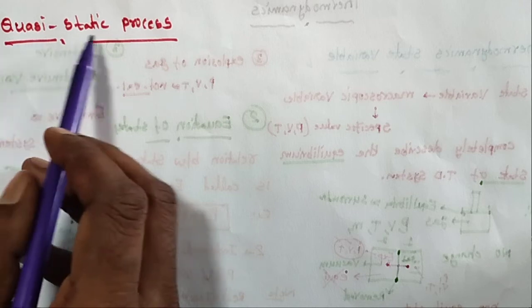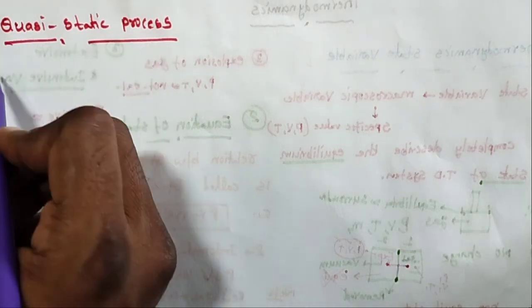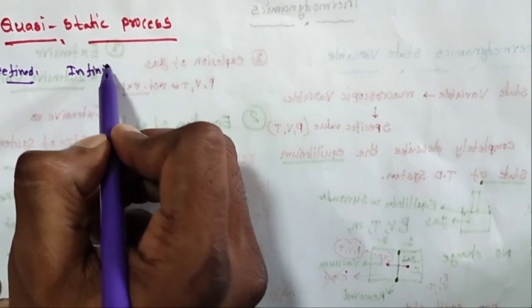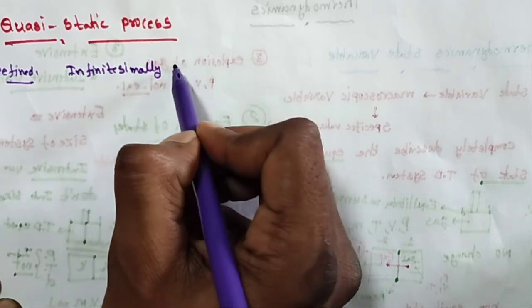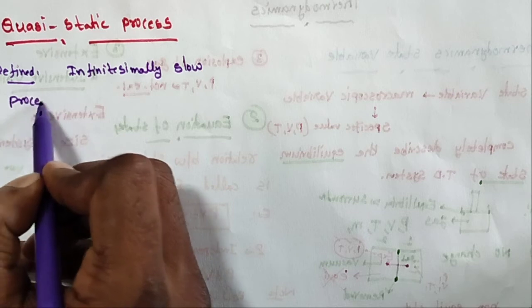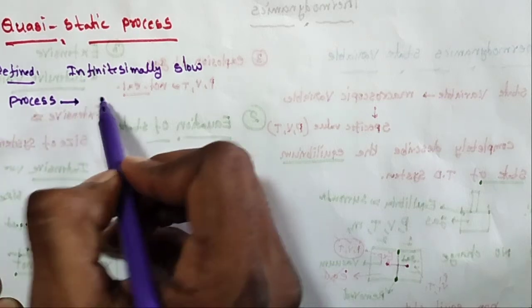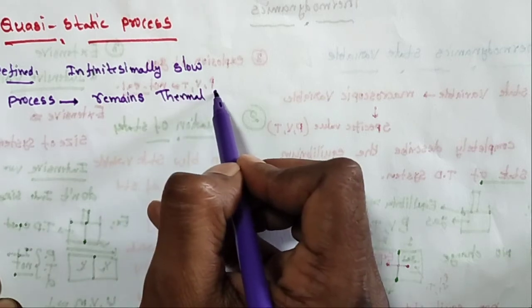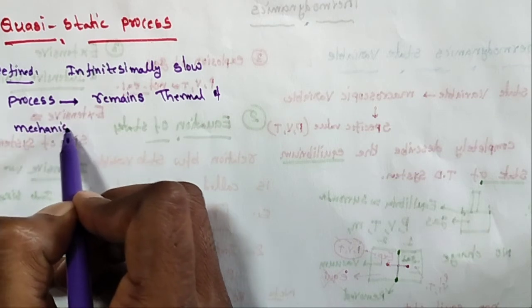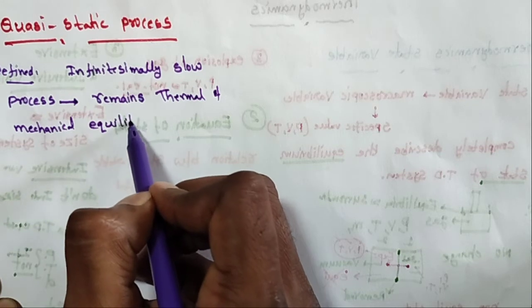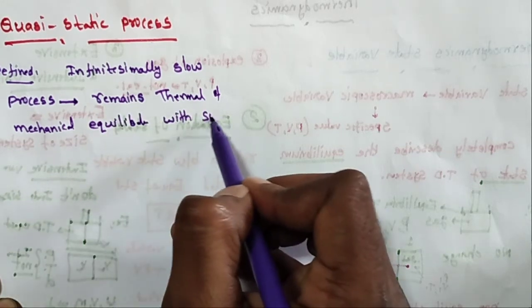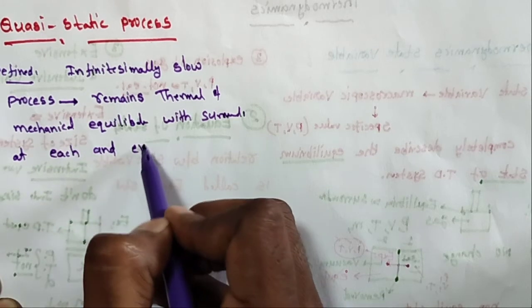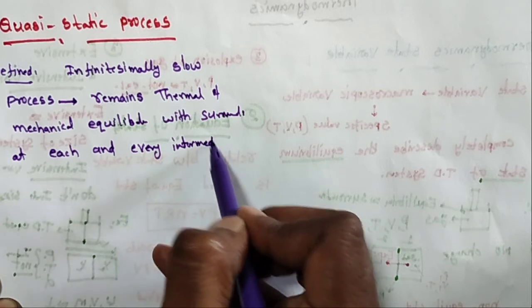Next, the quasi-static process. What is a quasi-static process? It can be defined as an infinitesimally slow process in which the system remains in thermal and mechanical equilibrium with the surroundings at each and every intermediate stage.